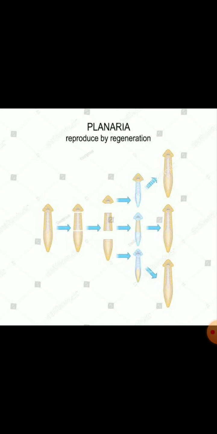On the other hand, in regeneration, the body of the individual organism is somehow cut or broken into many pieces, and these pieces grow into separate individuals. It is not done on its own, it is an accidental process. So, this is about regeneration.